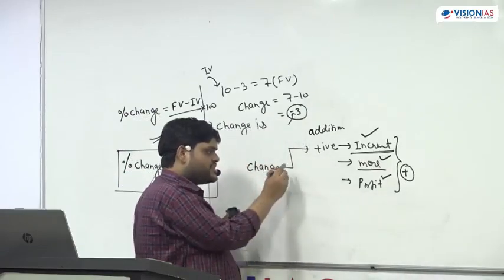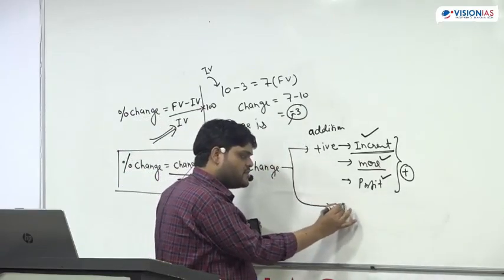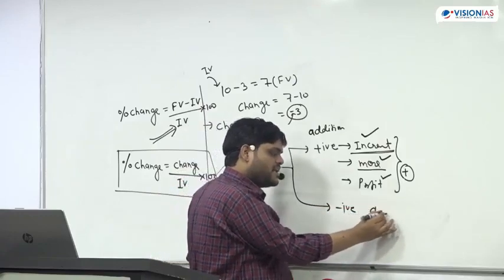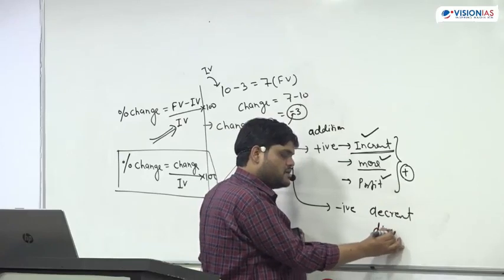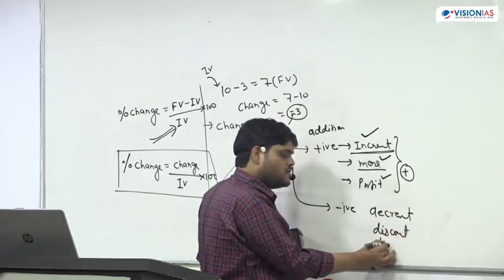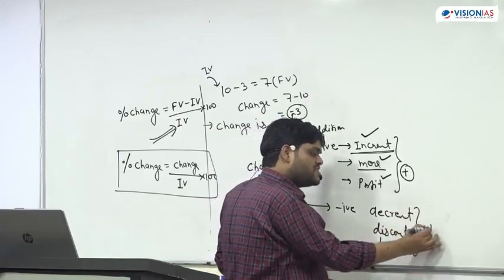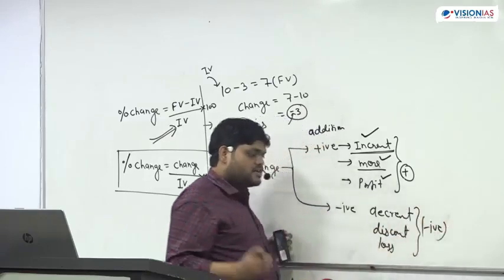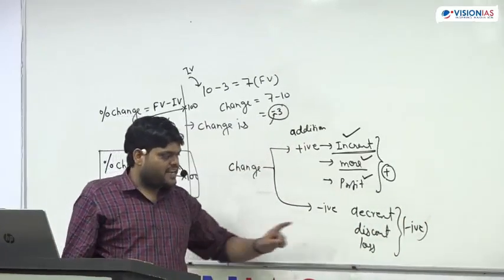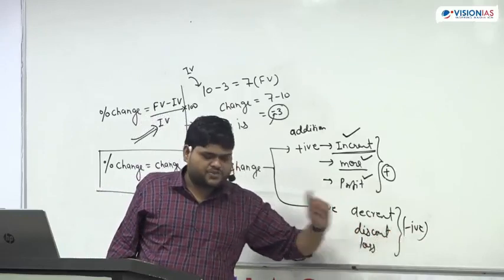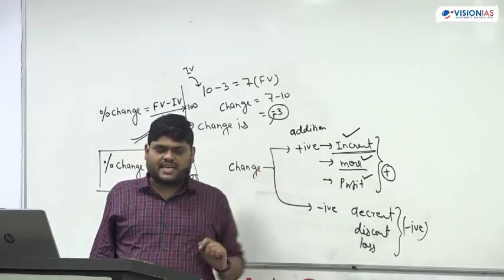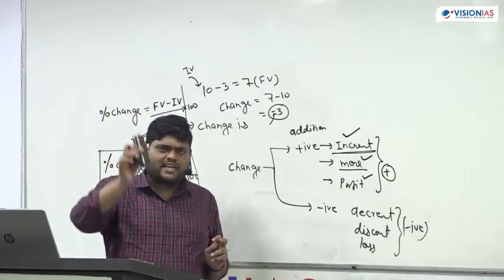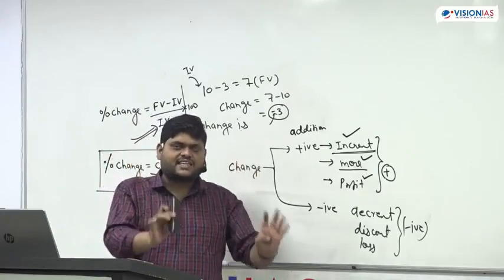whenever change is negative, that simple meaning is decrement, discount, loss. So whenever these terms will come, the first thing which come in your mind is something is getting subtracted. If I say there is a discount of 20%, that means something is getting decreased.